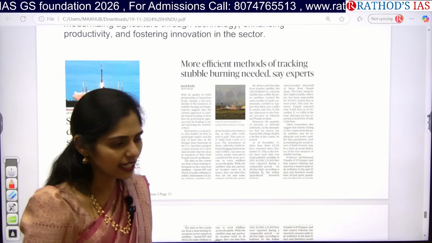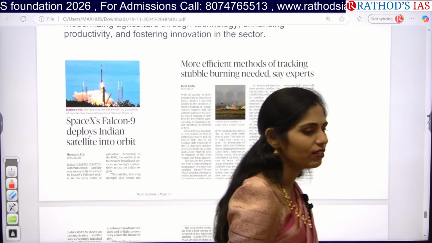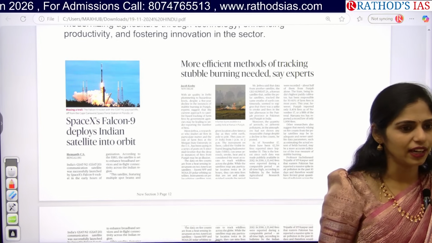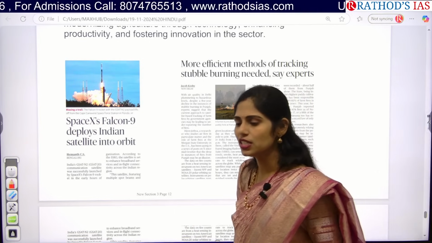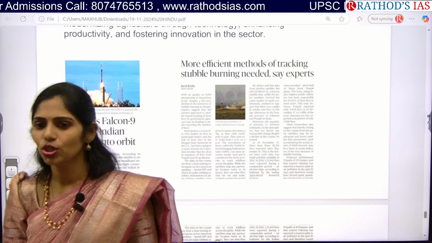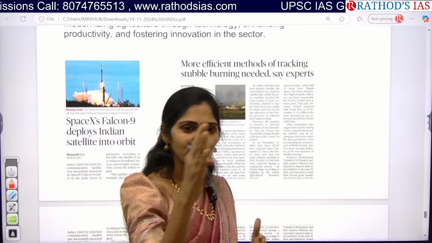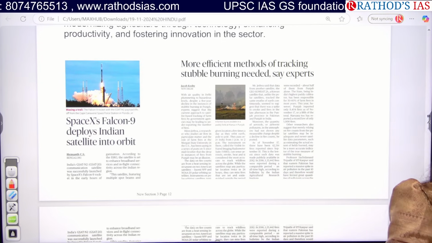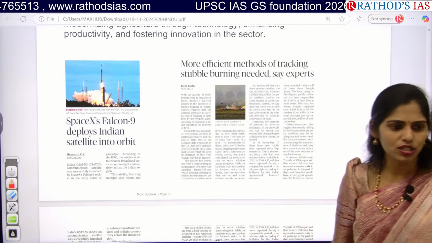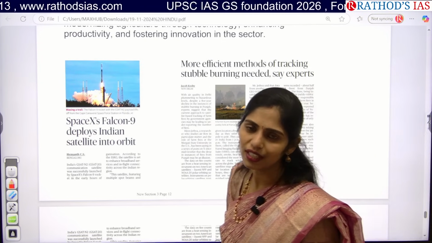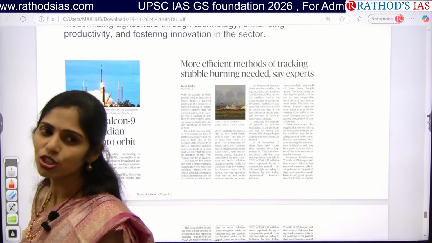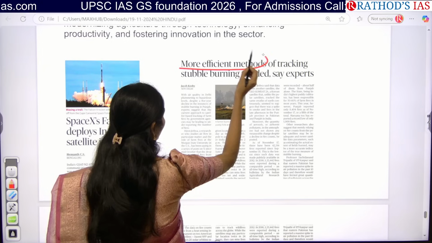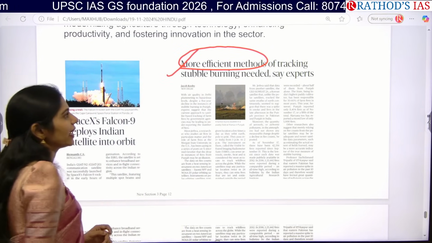So normally, after the harvest is done, we collect that waste and use it for animal husbandry in India. But in Punjab and Haryana there is very little time. They have to go for sowing of the next season. So because of very little time, they just set fire to this waste. That is one important reason for the increasing pollution in Delhi. So this article is talking about the methods that we can use for tracking of this